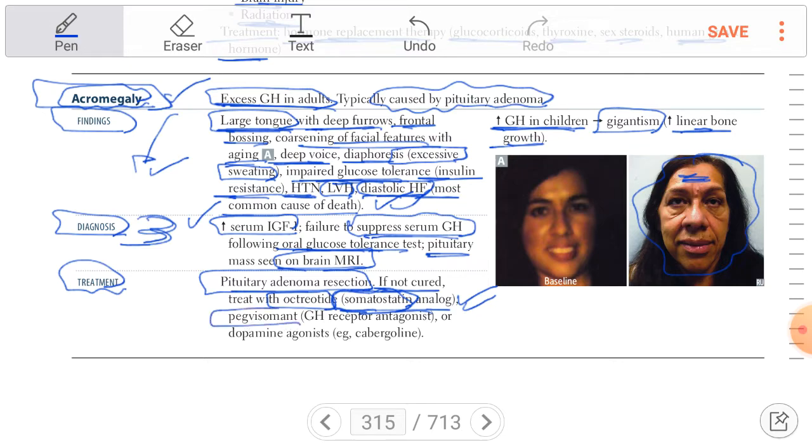The second one is pegvisomant, which is a growth hormone receptor antagonist. So you will cause antagonism on the receptor of the growth hormone to inhibit it. So pegvisomant or octreotide, somatostatin analog. Then the last one, dopamine agonist, cabergoline. So in the treatment, you have the pituitary adenoma resection or octreotide, somatostatin analog to suppress the growth hormone, or you will give pegvisomant, which is growth hormone receptor antagonist, or you will give dopamine agonist like cabergoline, because the dopamine will suppress it.